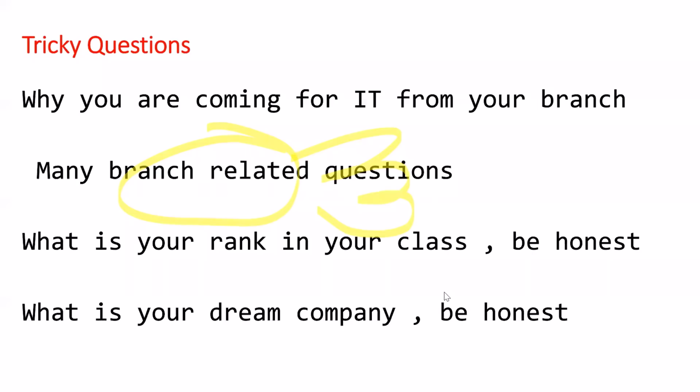What I will suggest here is, suppose you are interviewing for TCS, then if you are talking about dream companies, don't say names like Infosys, Cognizant, or Wipro. If they ask you your dream company, you can say Google or Microsoft. You can say why you are interested in some of their products, or that from childhood you were very interested in those things. And you can say that yes, I'm from EC branch, I'm not that expert. This could be one type of reply, and the other could be different.